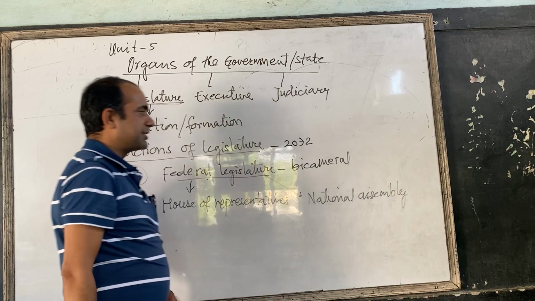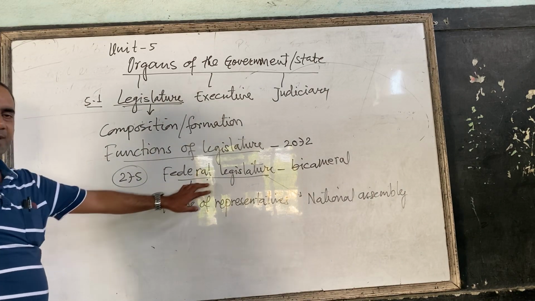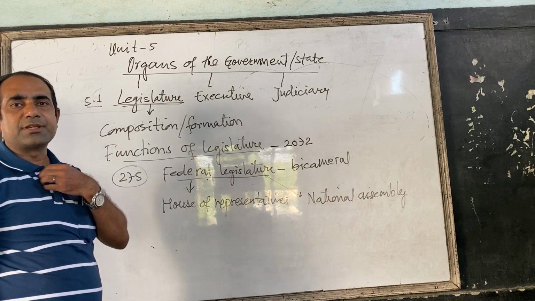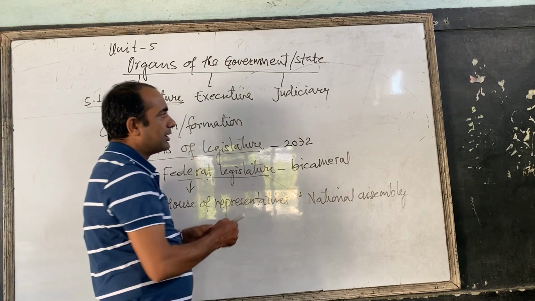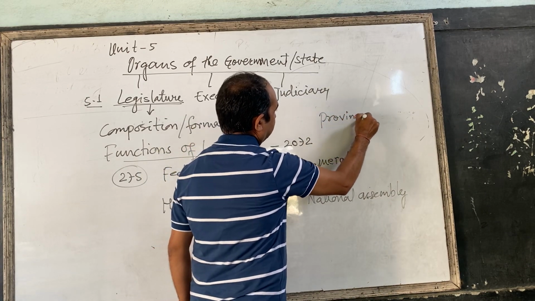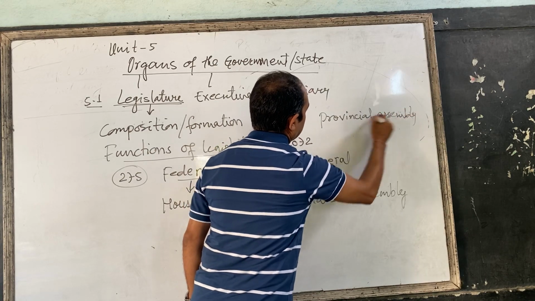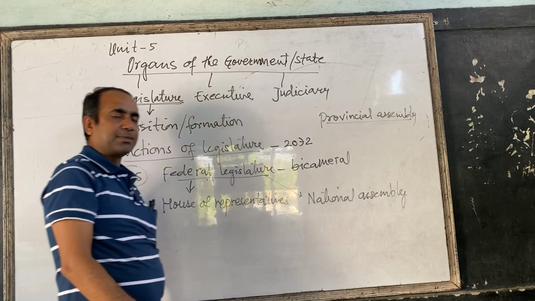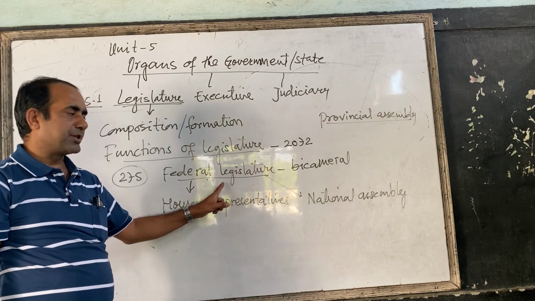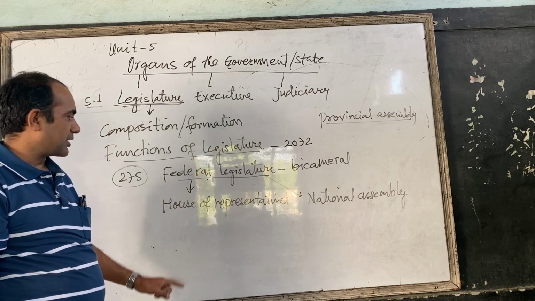These are the 2 houses in our federal legislature. And in the 7 provinces, in each province, as I already told you, there is 1 provincial assembly, unicameral, only 1 house, and there are 2 houses in the federal legislature at the center, according to the present constitution of Nepal.